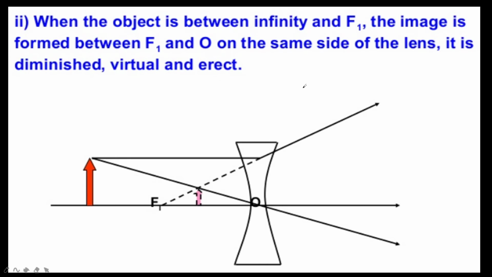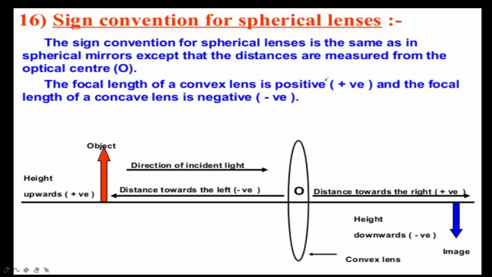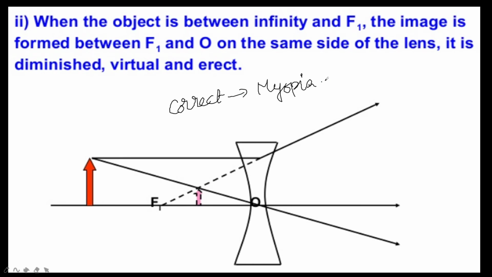Next one is when the object is in between infinity and f1, the image is formed in between f1 and the optical center on the same side of the lens. It is diminished, virtual and erect. So this is used to correct myopia. What is myopia and hypermetropia, in the next chapter we will discuss. This is about the ray diagrams formed in spherical lenses.